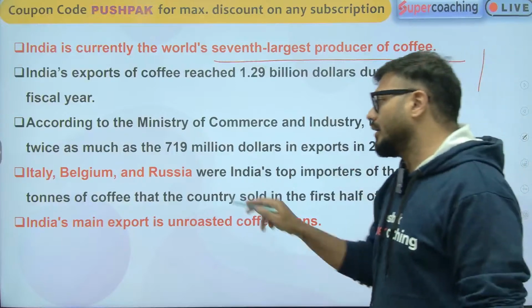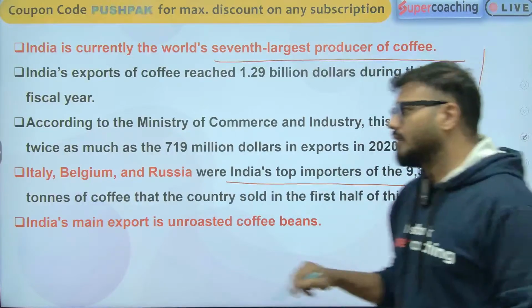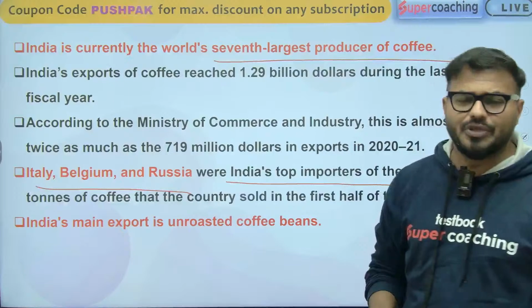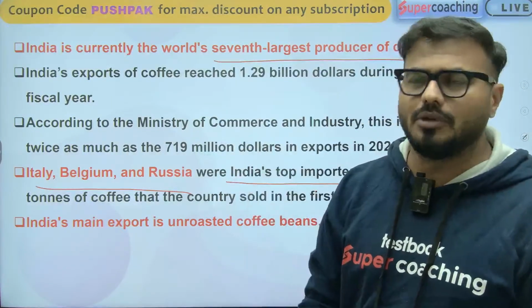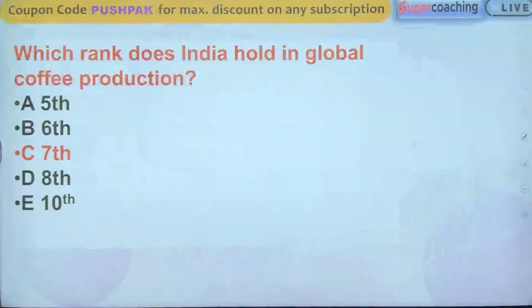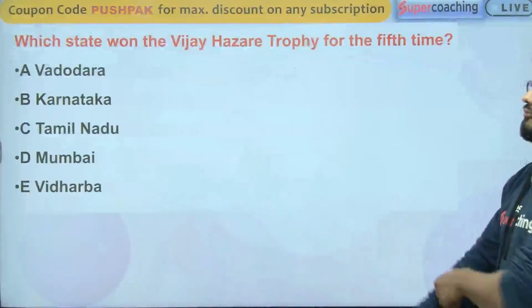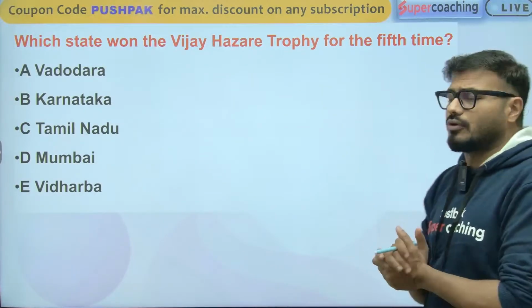India's top importers are Italy, Belgium and Russia. These countries are actually importing a lot of Indian coffee. So these are the numbers we have. That's it for the 7th. Next, which state won the Vijay Hazare Trophy for the 5th time?